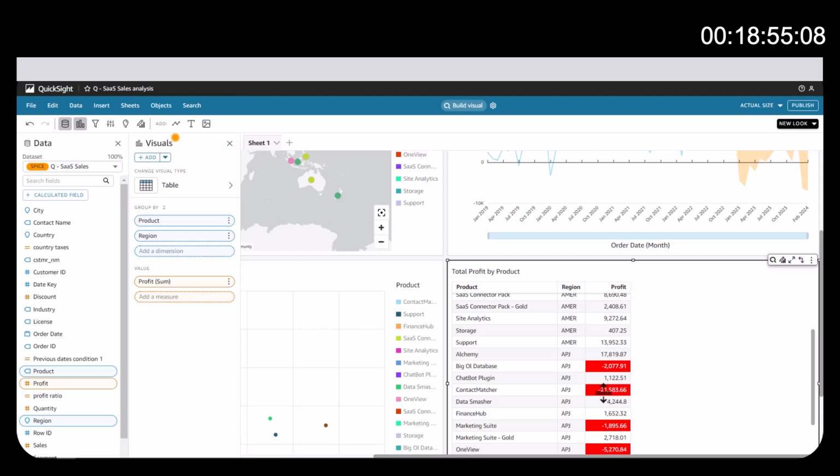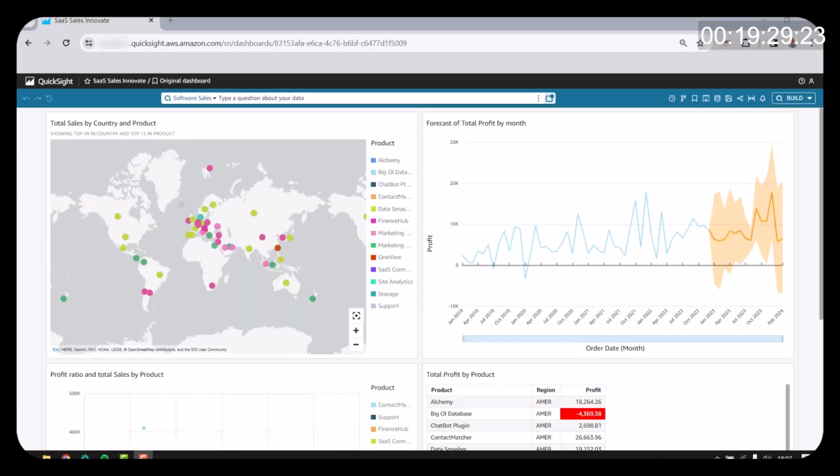So this concludes the author portion of the generative BI features in QuickSight that are focused very much on improving the efficiency of authors, which is reducing the amount of heavy lifting that authors need to do to create visualizations and dashboards such as this one, and calculated fields. At the same time, trying to make it easier and requiring less skills up front for authors and business analysts. So we're addressing both of the key metrics that we talked about in the presentation. Now let's move on to the reader portion of the demo.